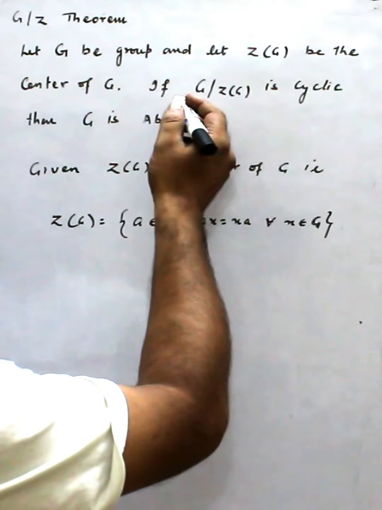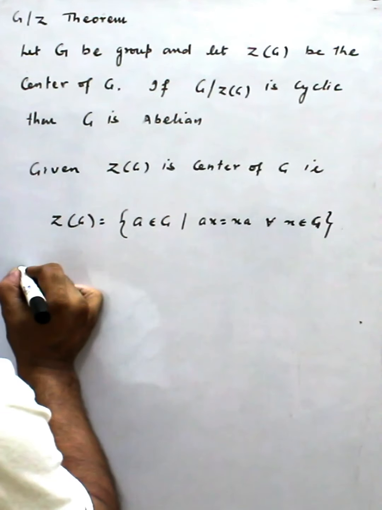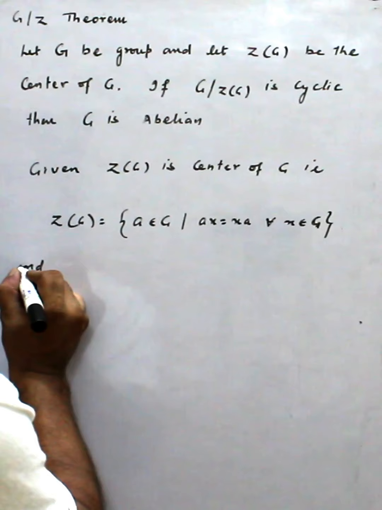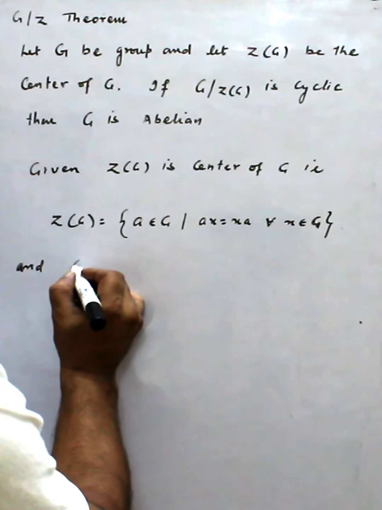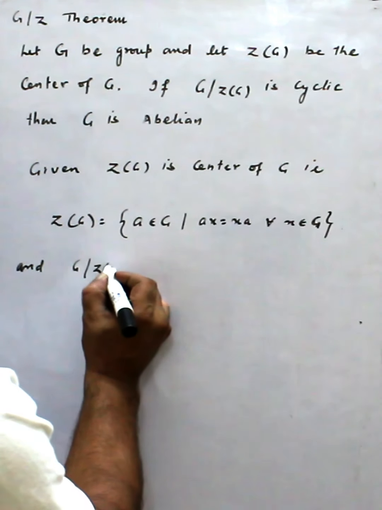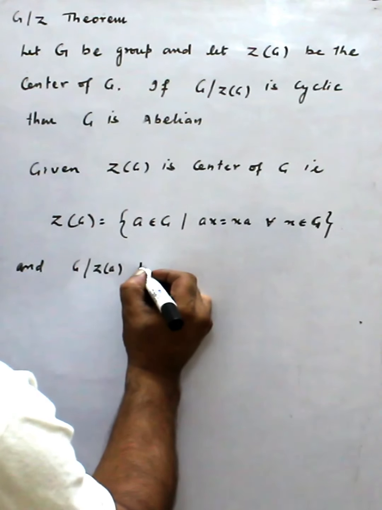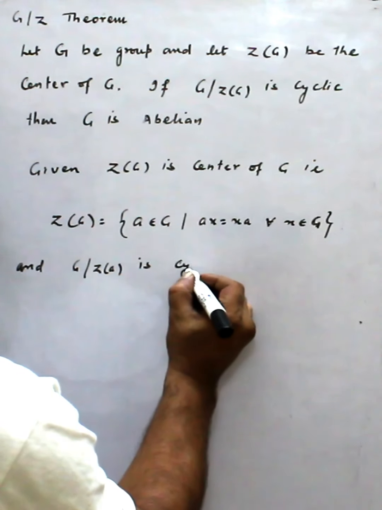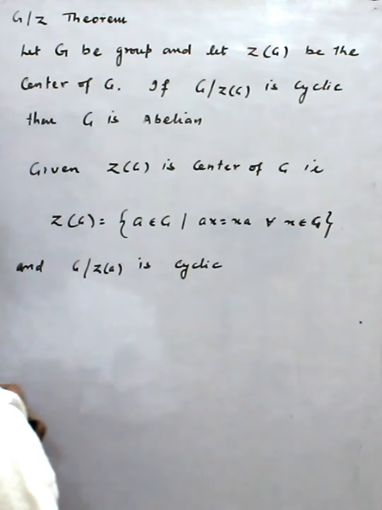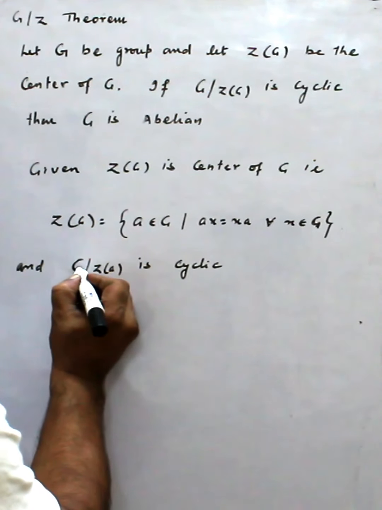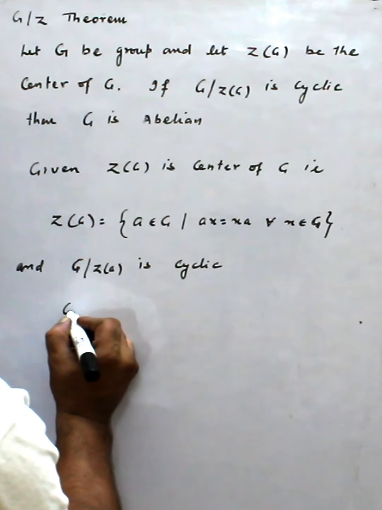And another part is given, that G/Z(G) is cyclic. What is the definition of cyclic?